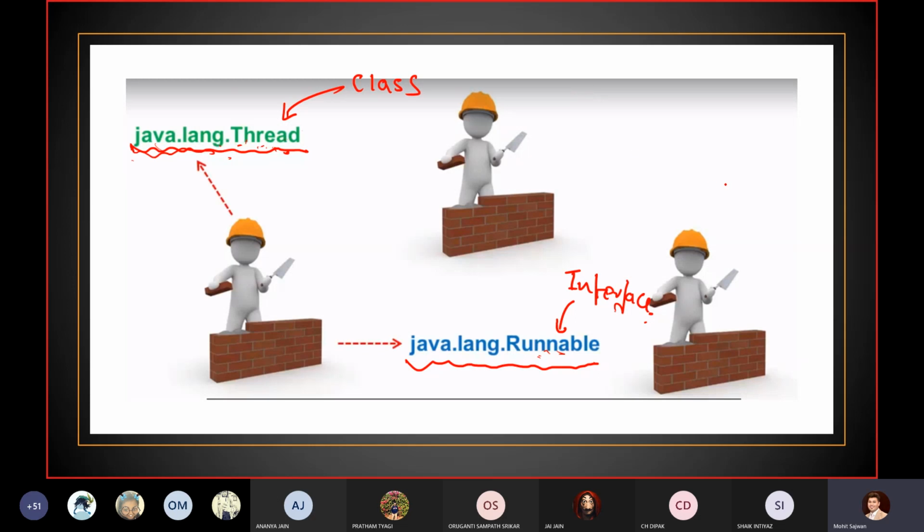So in all the source code you will see now, I am not going to import any package, because, again repeating this concept, java.lang is the default package. Even if you are not writing the import, if you want to write it, it's up to you. But if you don't write it, our compiler will automatically provide this particular package. And Thread and Runnable also come under this lang package.